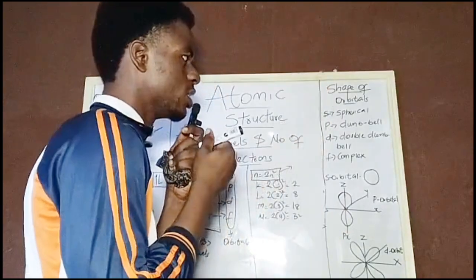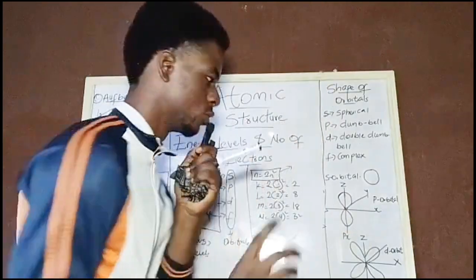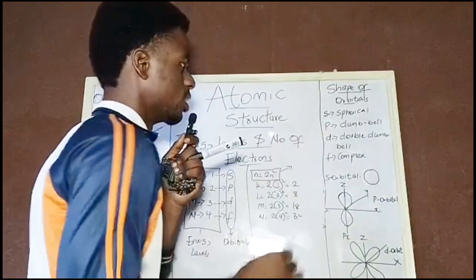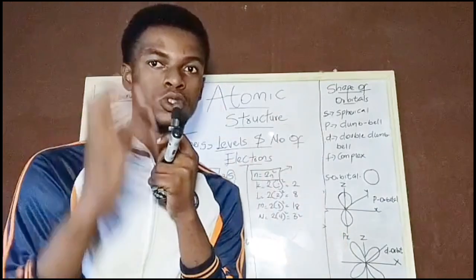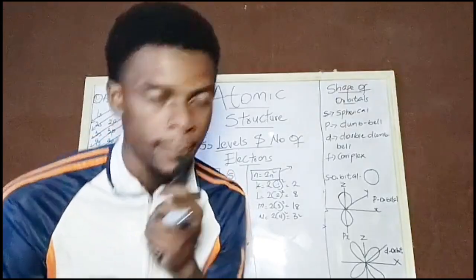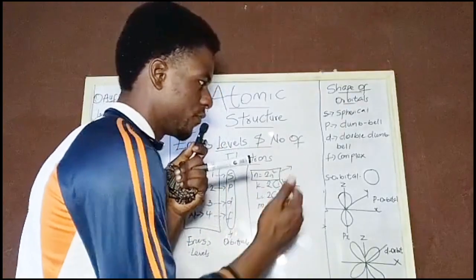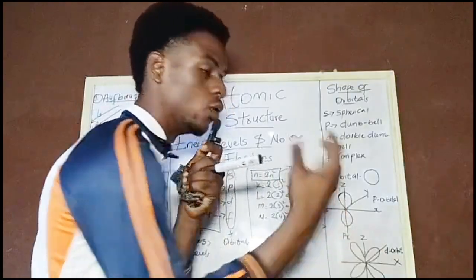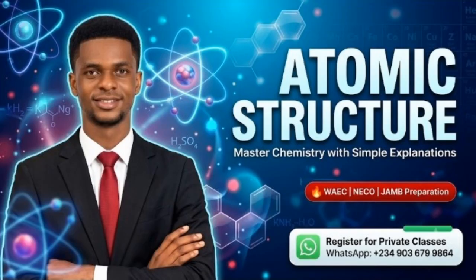P is called a dumbbell. So this is how it looks. The next one, D, is called double dumbbell. The next one, F, is called complex. So it's a mixture of multiple lobes and so on.